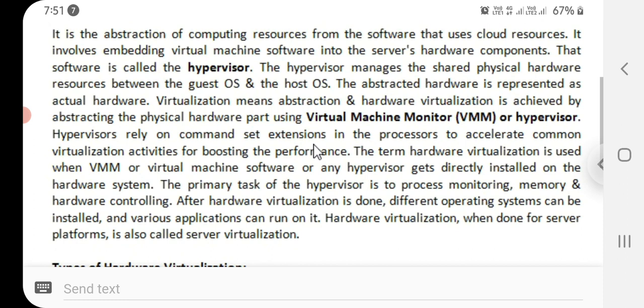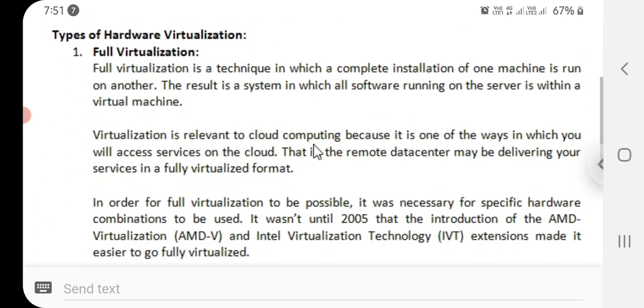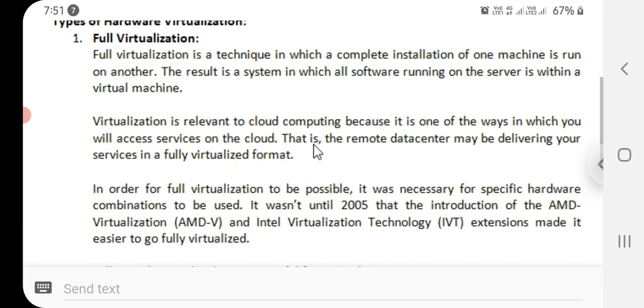Now, let's see. There are different types of hardware virtualization. First one is full virtualization. Full virtualization is a technique in which a complete installation of one machine is run on another.